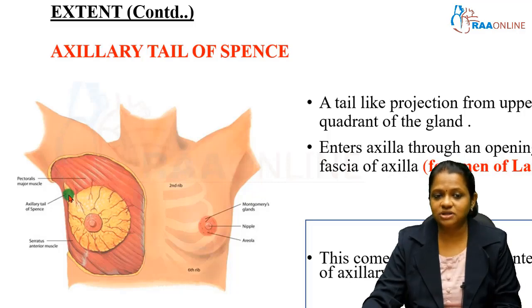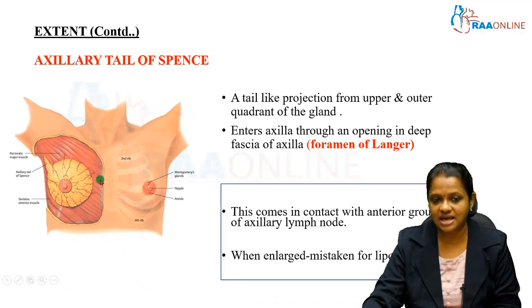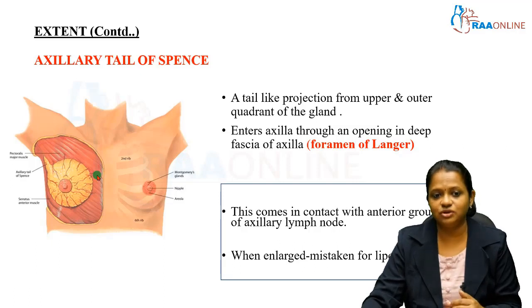The clinical importance of this axillary tail of Spence is that it is in close contact with the axillary group of lymph nodes, and when it is enlarged, it can be mistaken for lipoma. We know that the breast is present in the superficial plane. We do not expect it in the deeper plane, and when it is enlarged, we misdiagnose it as lipoma.